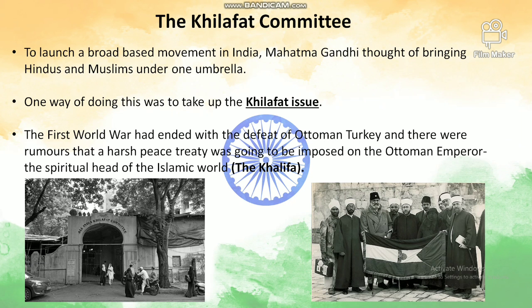As I had mentioned earlier, the Allied powers were victorious over the Central powers in World War One. The First World War had ended with the defeat of Ottoman Turkey. So there were rumors that a harsh peace treaty was going to be imposed on the Ottoman emperor, who was the spiritual head of the Islamic world, the Khalifa. Obviously, when this treaty is going to be harsh on the Khalifa, who is the spiritual head of the Muslims, Muslims were going to be offended by the Britishers. They did not like that this harsh treaty should be signed between the Khalifa and the Britishers. So they were also against the Britishers.